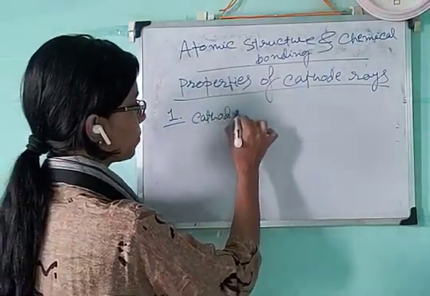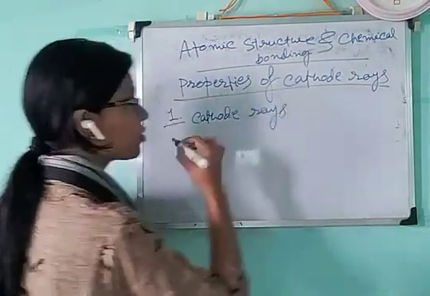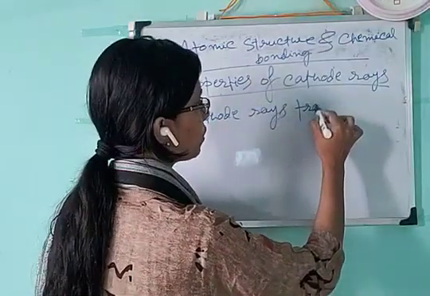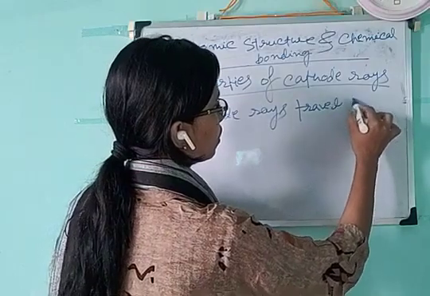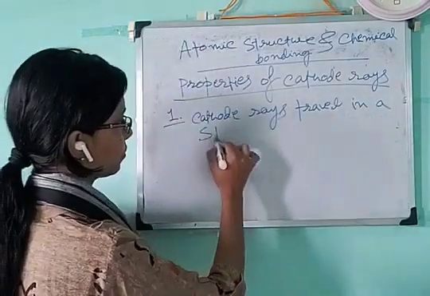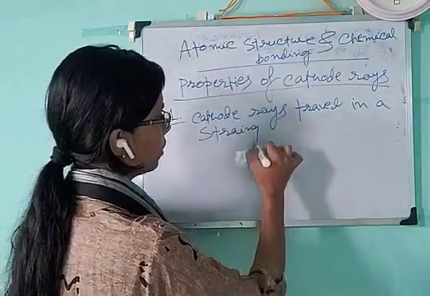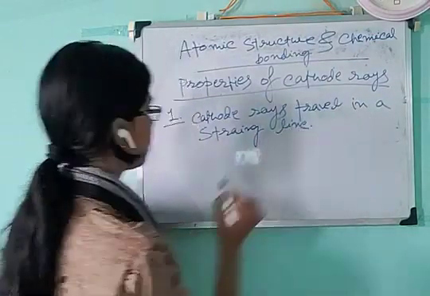Cathode rays travel in a straight line. They are not deflecting. They are traveling in a straight line. This is the first characteristic.